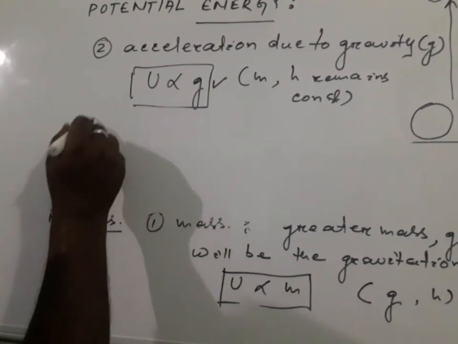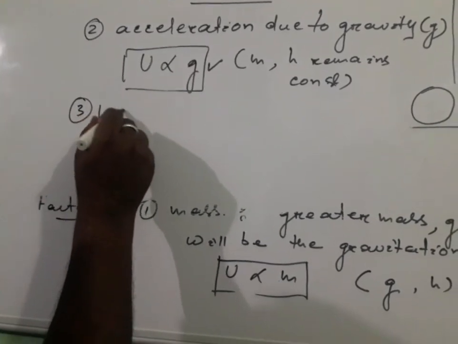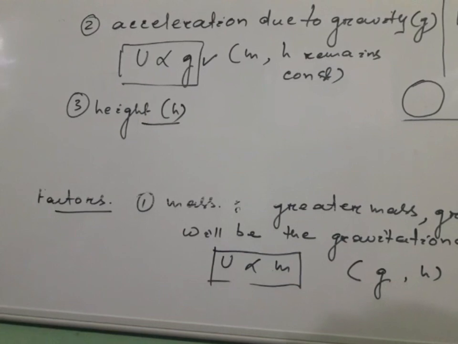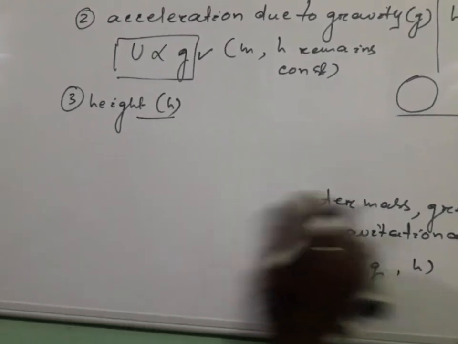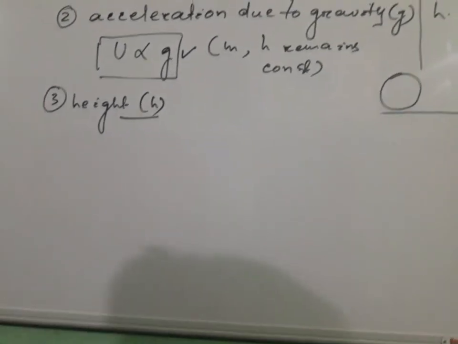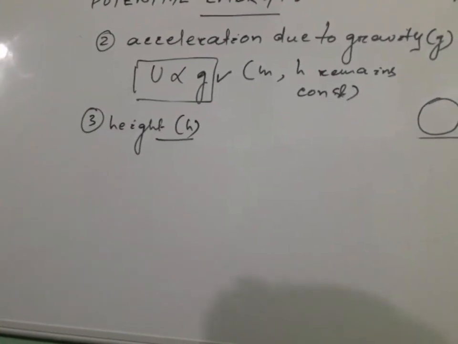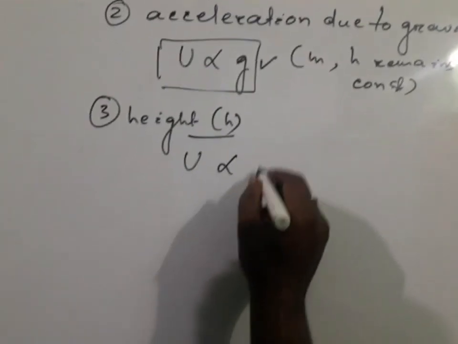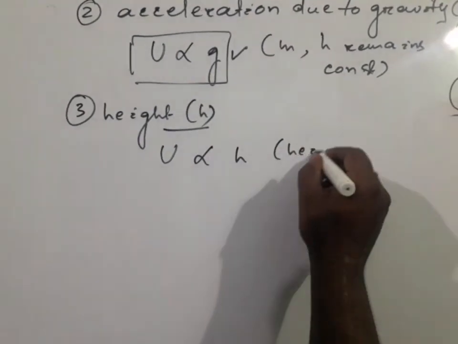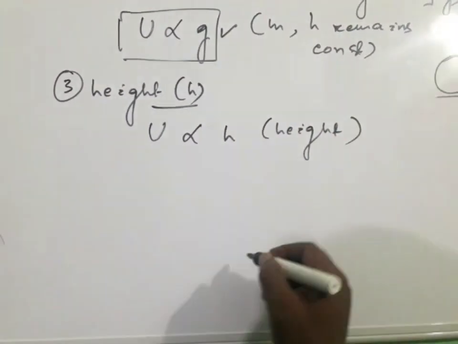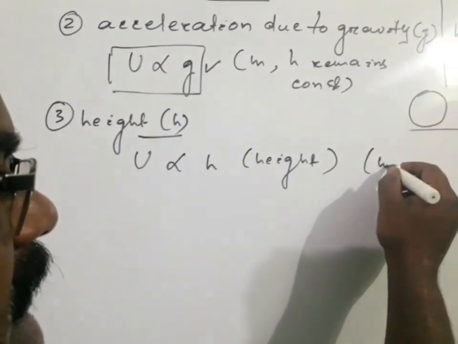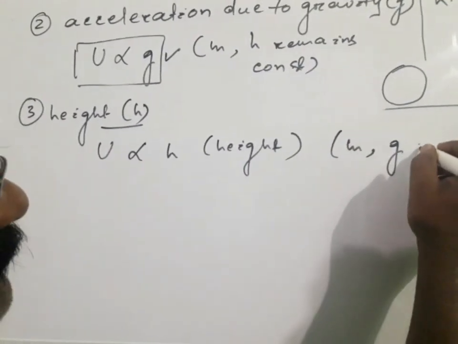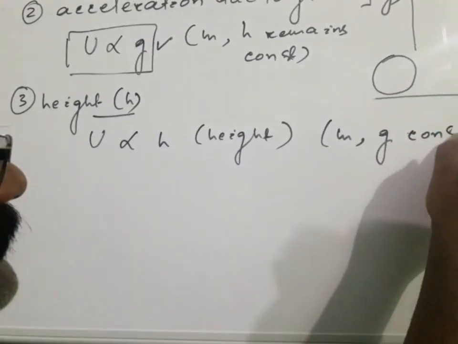Third factor is height. From the expression U is equal to mgh, we can say that gravitational potential energy U is directly proportional to h, the height, provided that mass and acceleration due to gravity are constant.